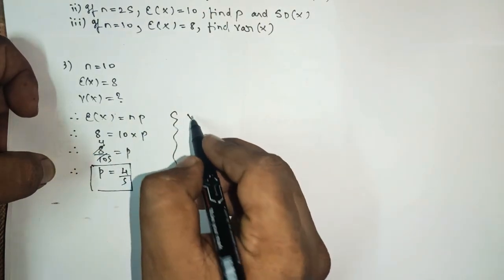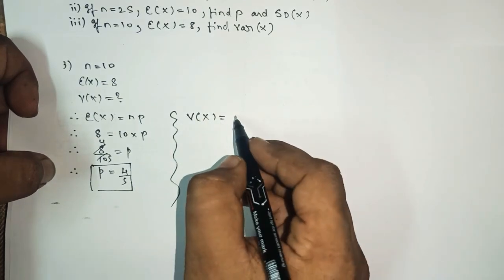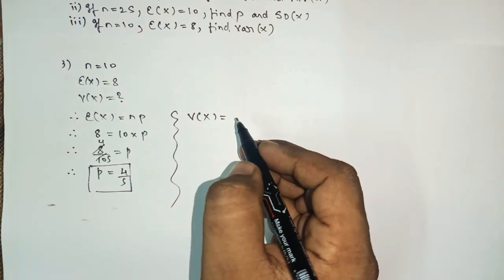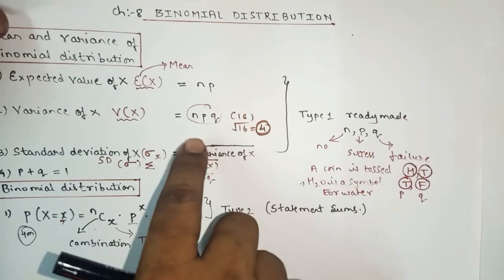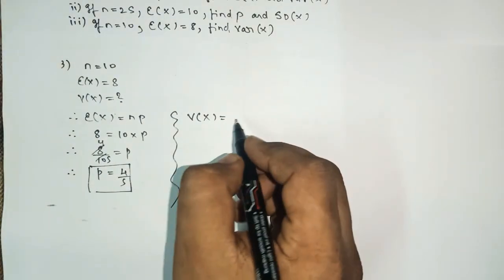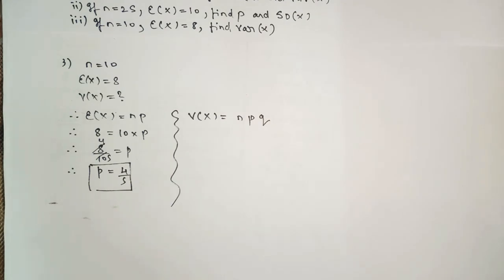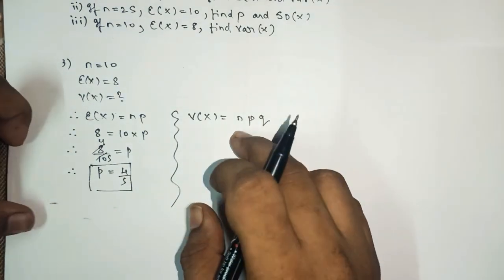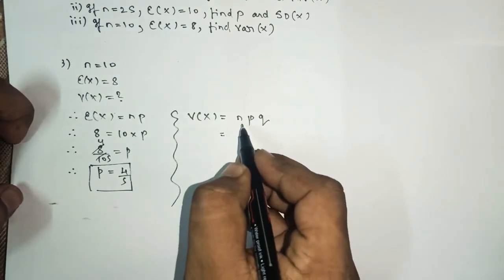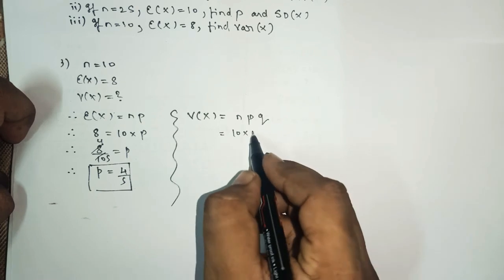Now what is next? We have to find the variance of x. To find the variance of x, what is the formula? That is npq. Yes or no? npq. Okay, so now here we have the value of n, 10. What is the value of p? 4 upon 5.